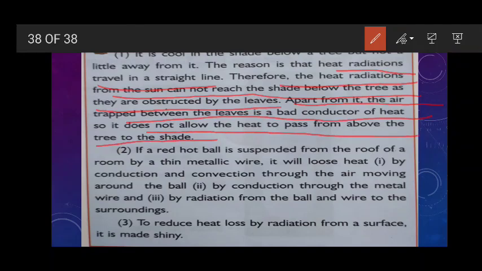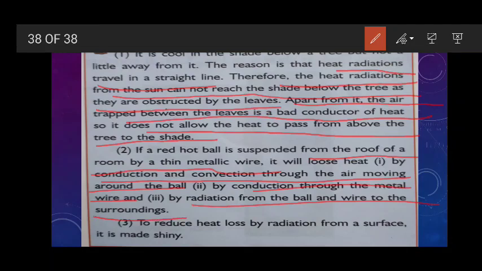Clear? Next one: if a red hot ball is suspended from the roof of a room by a thin metallic wire, it will lose heat first by conduction and convection through the air moving around the ball, then by conduction through the metal wire, and by radiation from the ball and wire to the surroundings.